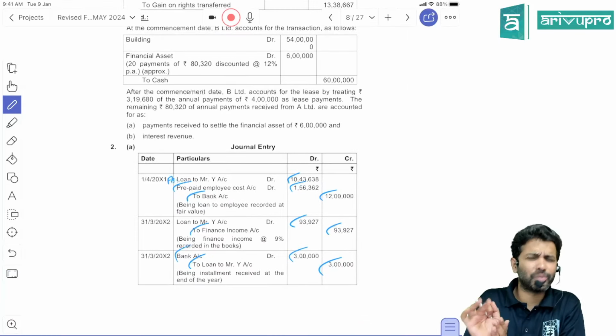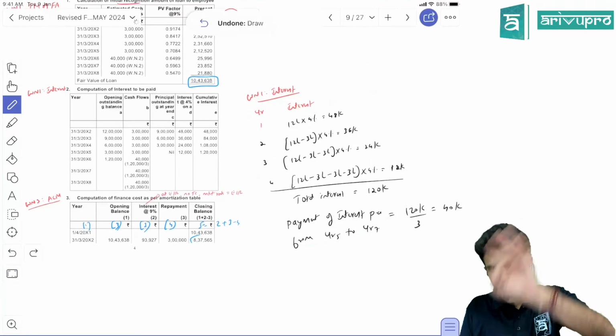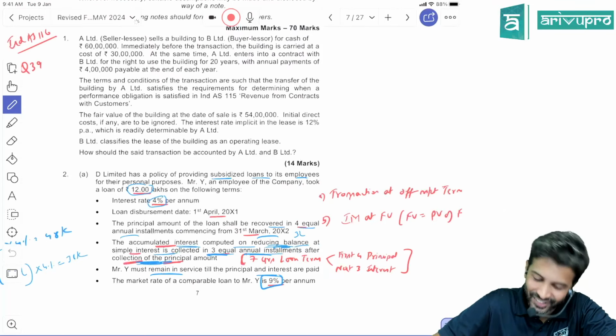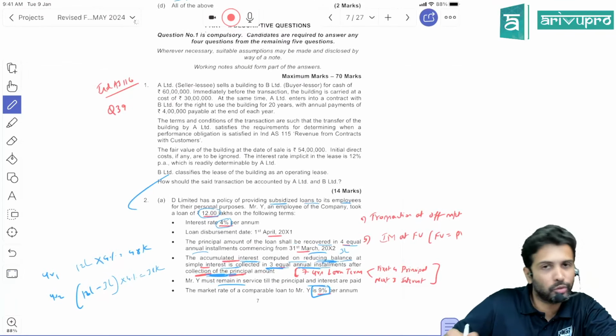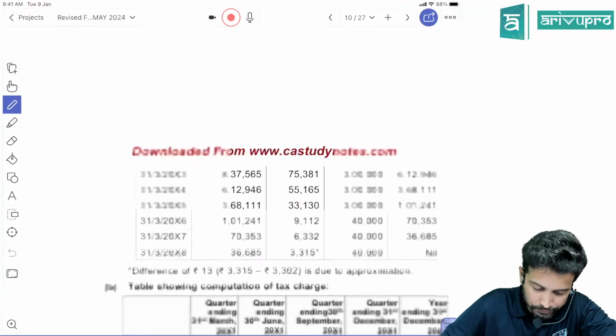Accounting and all is very simple. The most important working note here was the interest portion. If you identify this properly and calculate this properly, the whole problem is sorted. That way, this is a good question. So we have sorted this, meaning solved, and I hope we are good.